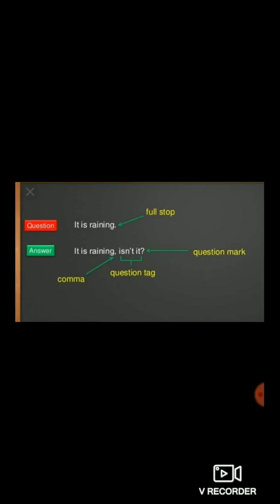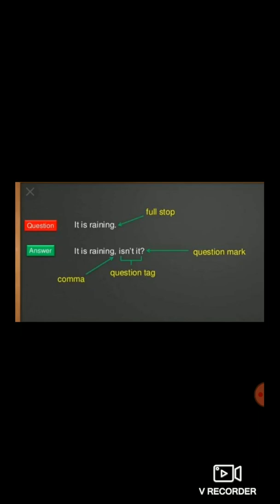Suppose the sentence given is, it is raining. There is a full stop after the word raining because it is the end of the sentence. Now while writing the answer, what do you have to do? You have to write the whole sentence as it is: it is raining. Clear with that? I have explained to you all. Now what is the auxiliary here? Is. Very good. Is is the auxiliary. So the question tag will be isn't it.